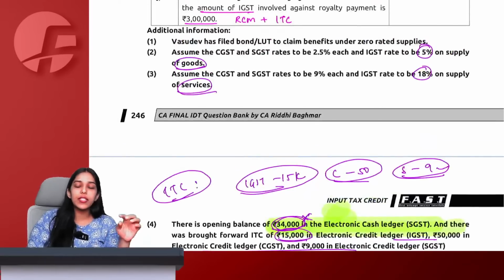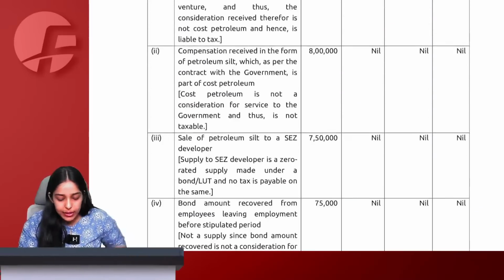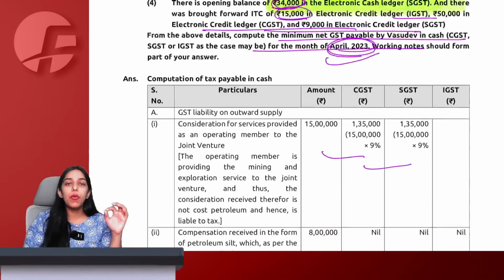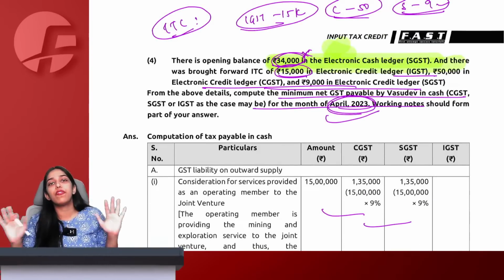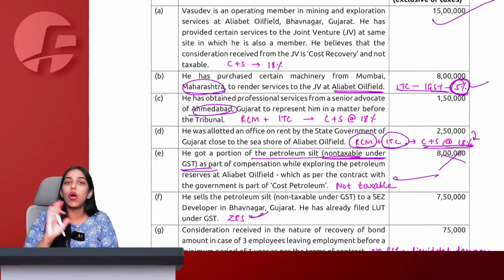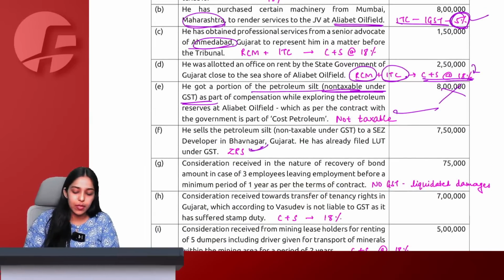Question itself says that it is all without payment of GST under bond or LUT, which means no need to pay anything. But yes, this becomes a zero rated supply. So whatever I have supplied to SEZ becomes a zero rated supply. But most important, no reversal will be required. Therefore, we are happy. No need to apply rule 42-43, no reversal, because it is purely taxable, taxable with a tax rate of 0% because it is a zero rated supply.